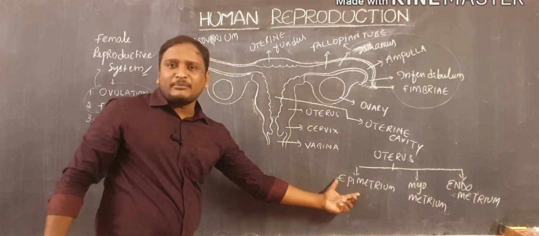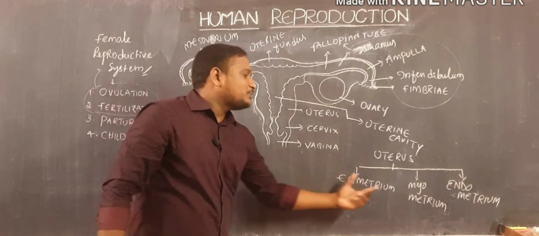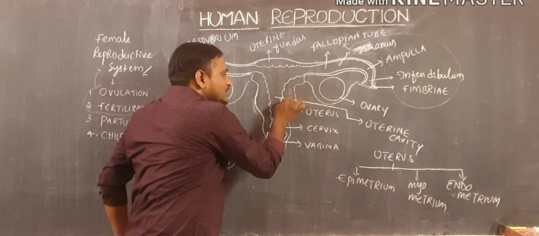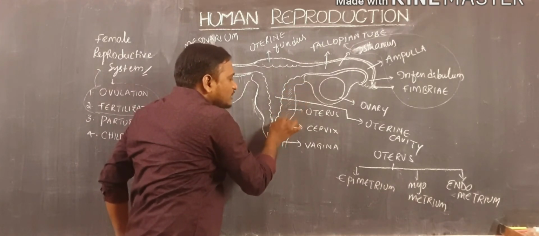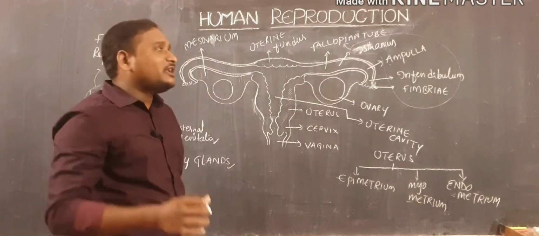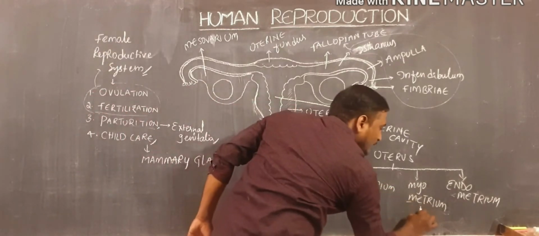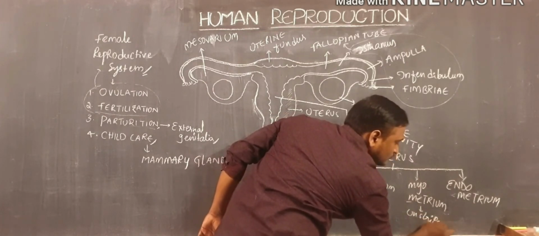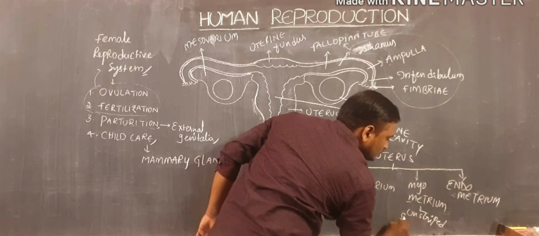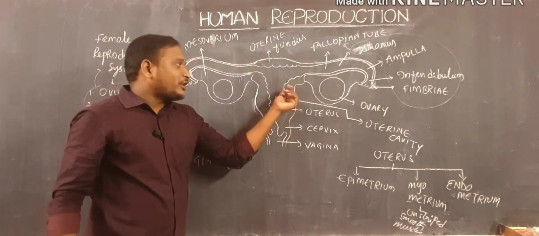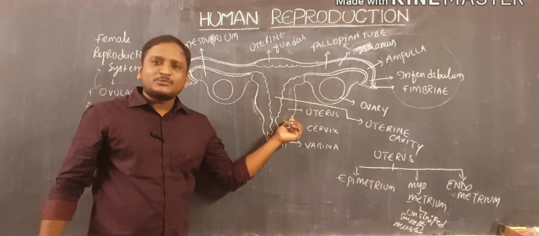it is made by visceral membrane. Then, when you observe the middle portion, this middle portion which is thick in nature is actually made by myometrium. Myometrium is actually made by unstriped smooth muscles. So myometrium is made by unstriped smooth muscles.